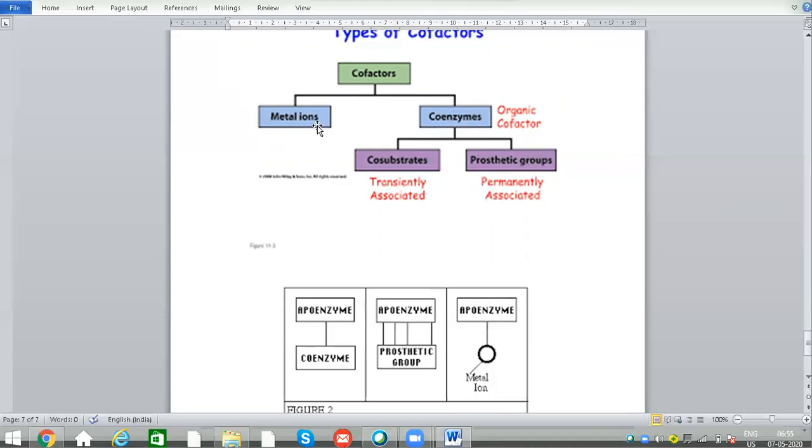And here the metal ions: these metal ions are attached with the apoenzyme by non-covalent bonds, and these coenzymes will be attached with apoenzymes by covalent bonds. So the bonding between apoenzyme and coenzyme will be very strong, and the bonding between metal ions and apoenzyme will be very loose. It's not strong.